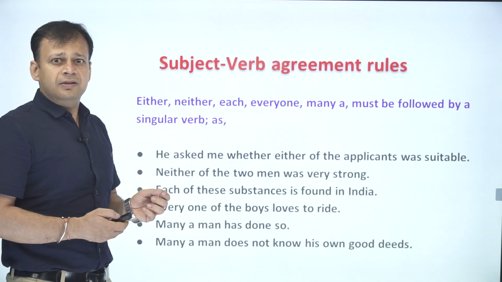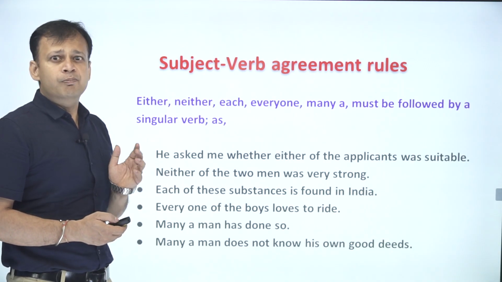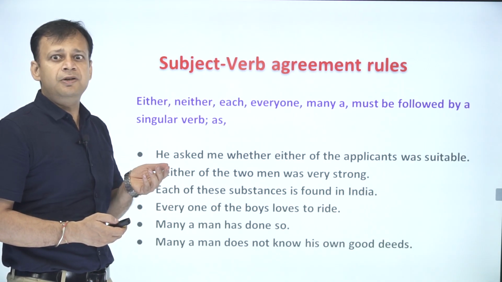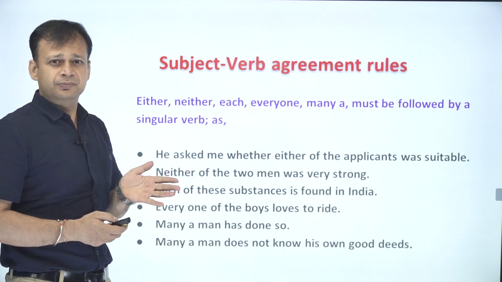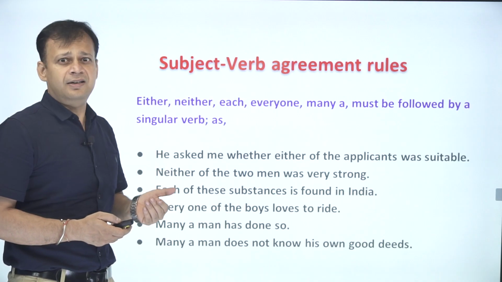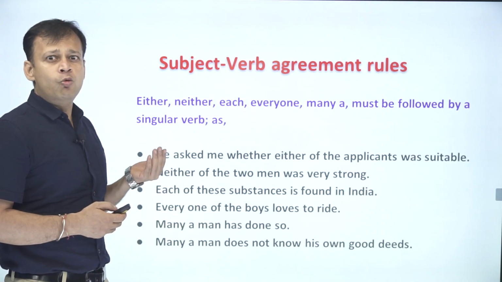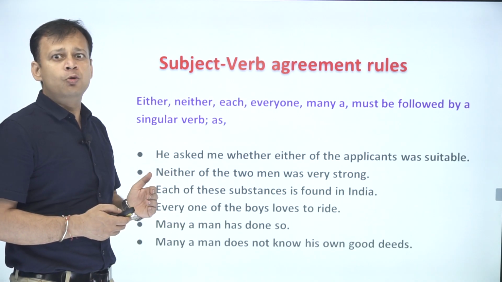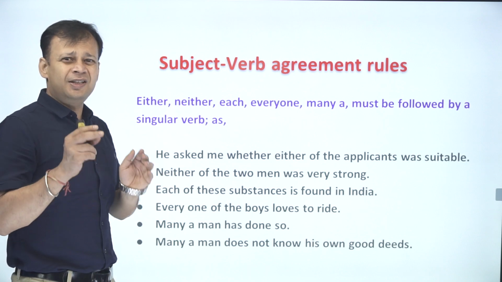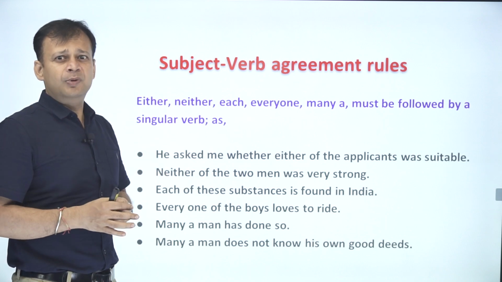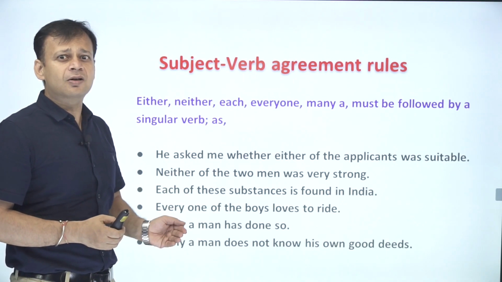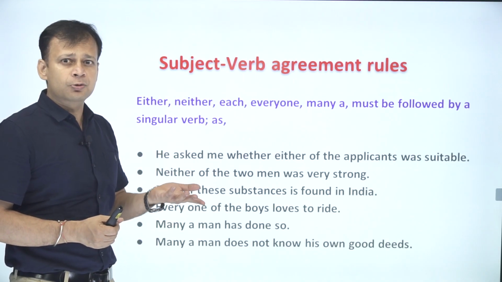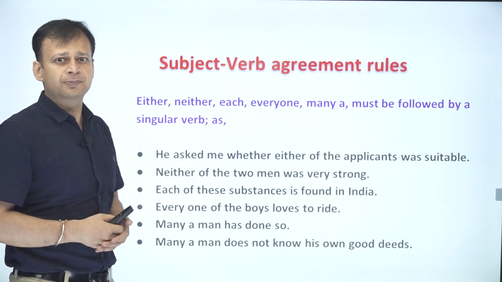Either, neither, each, everyone, many must be followed by a singular verb. We should always remember that. Let us look at the examples and we will understand. He asked me whether either of the applicants was suitable. So see, there are many applicants over here, but we are talking about any one of them. That's why we are saying "either of the applicants was suitable" rather than "were suitable."